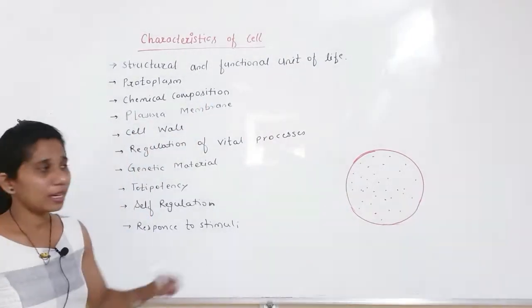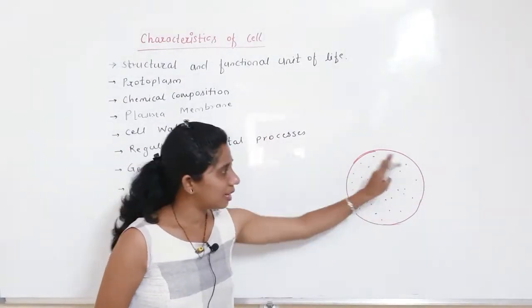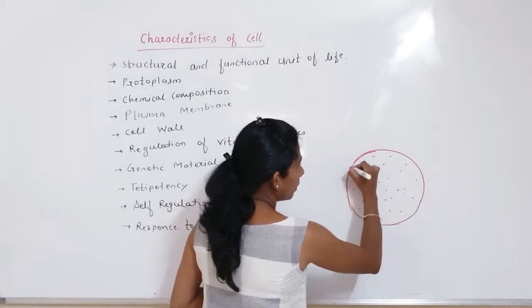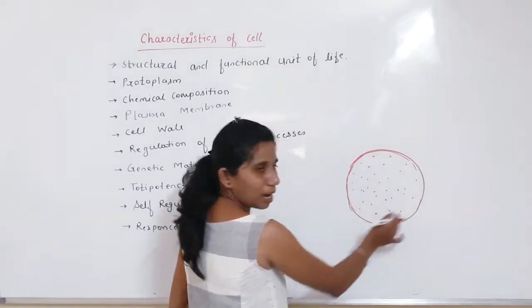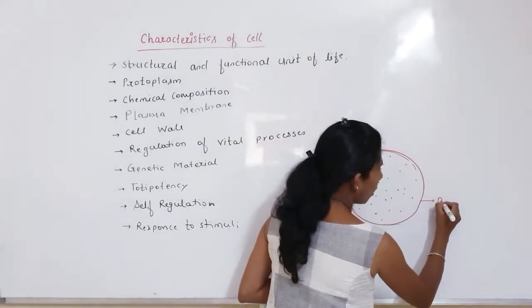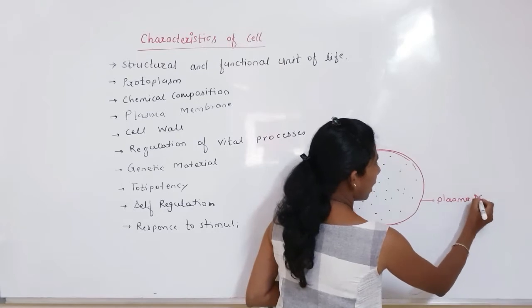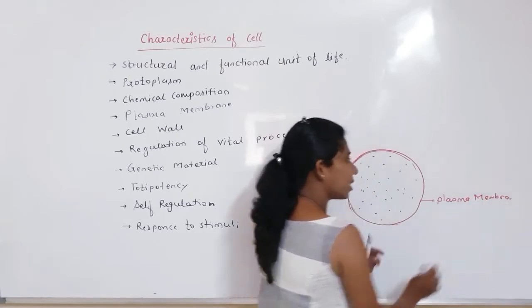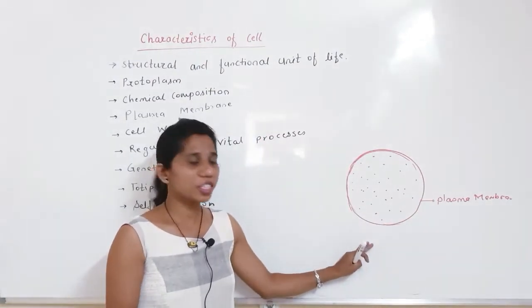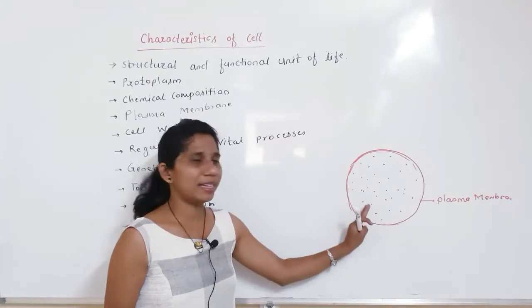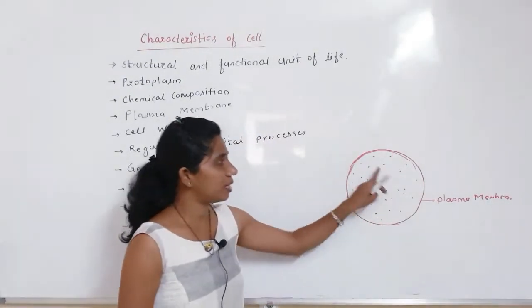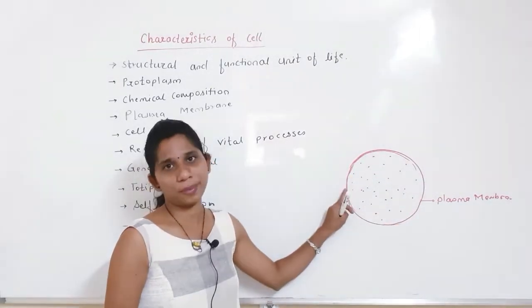Fourth property: this protoplasm or liquid medium is limited by a membranous structure. The cell having the protoplasm is limited by the plasma membrane. This outer boundary is called the plasma membrane of the cell, which is protective in nature. It gives the proper shape or rigidity to the cell, and it maintains the size as well as the volume of that particular cell. So each and every cell is limited by the plasma membrane.